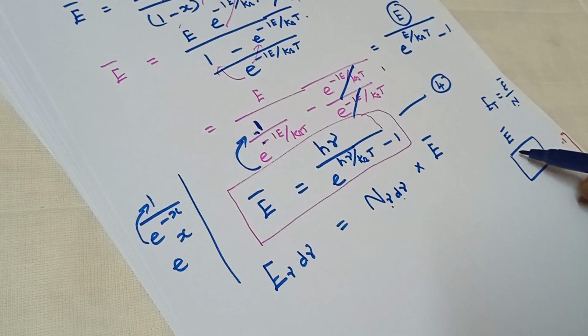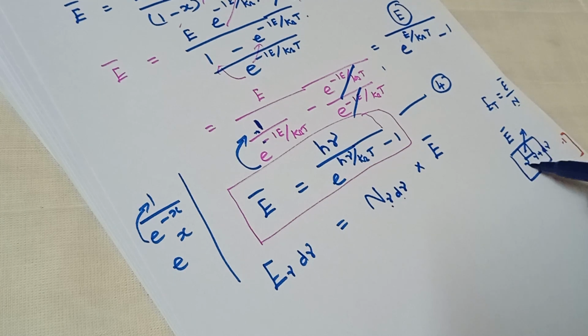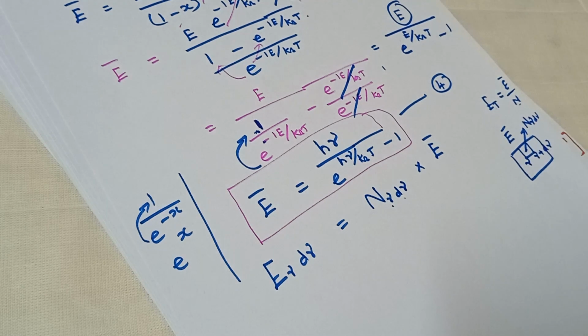The frequency range has discrete values. If we consider any frequency range, it may be from ν to ν plus dν. The number of oscillators in this frequency range is taken as n of ν dν.